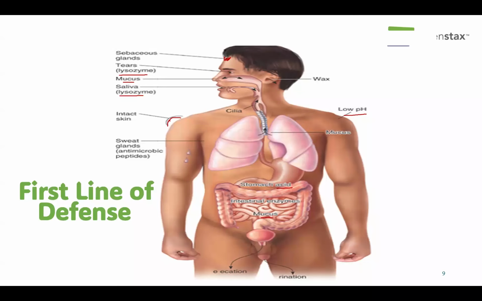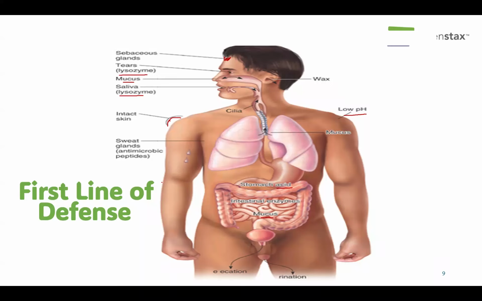Mucus in our digestive organs. The process of defecation, when we poop, for example, carries many bacteria out of our body. Urination can also carry some bacteria out from our urethra, from our body.